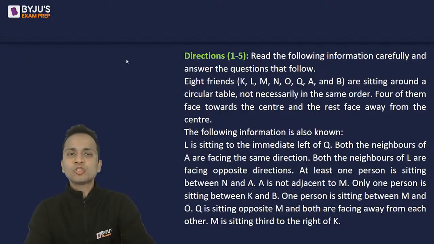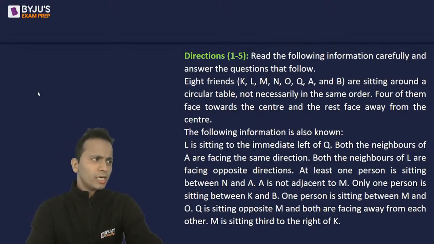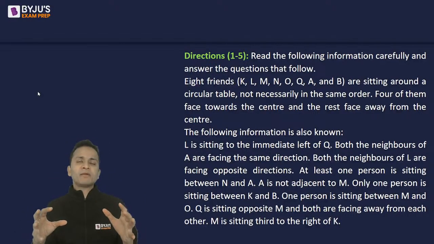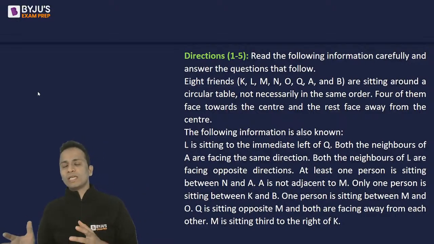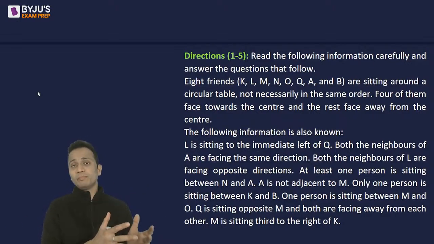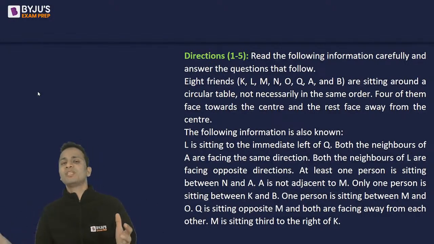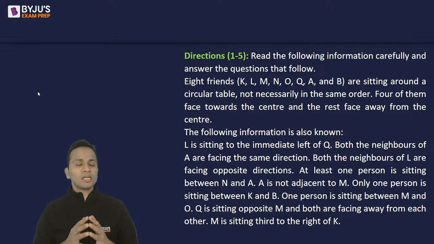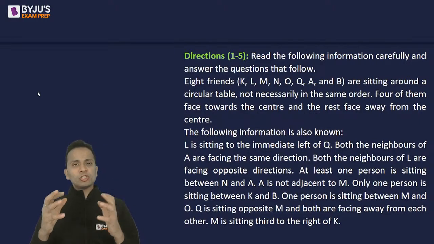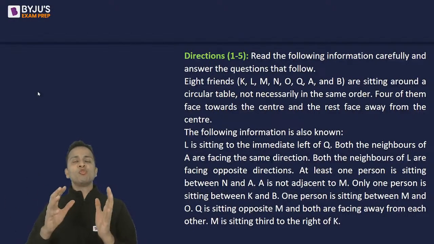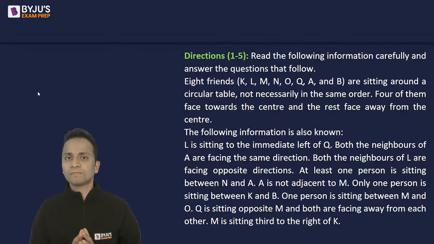Now, in such questions, you may notice that there may be more than one possible arrangement that you will have to make. I'll tell you the different possibilities. At the beginning, it might be possible that you will have to make more than one case. You may be making 2 or maybe 3 parallel seating arrangements depending upon the conditions given here. Once you proceed, some cases will be eliminated and you will be left with a unique case.